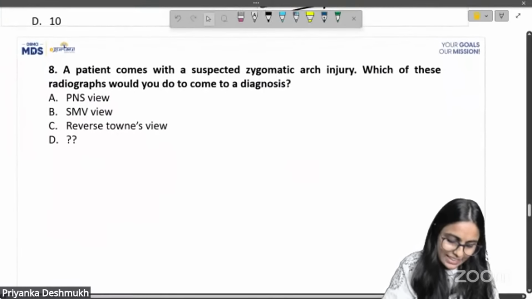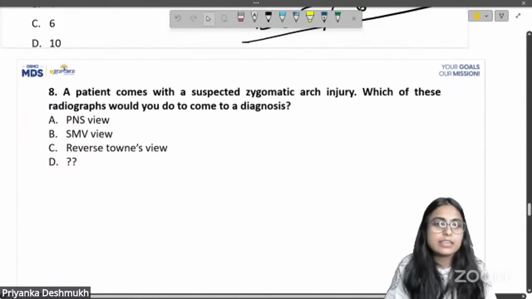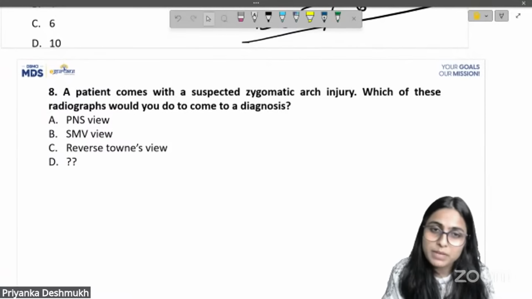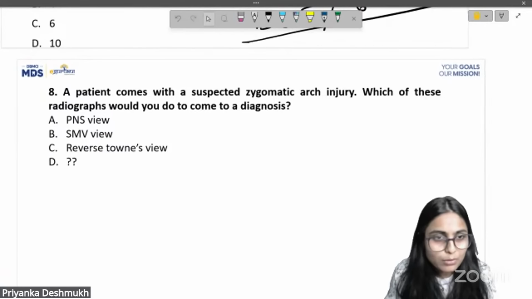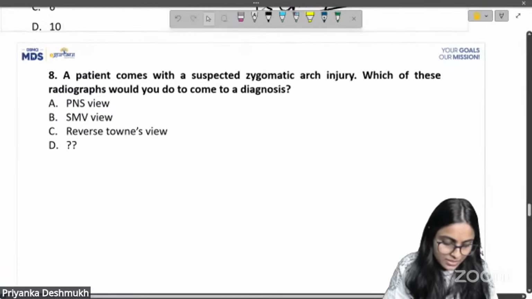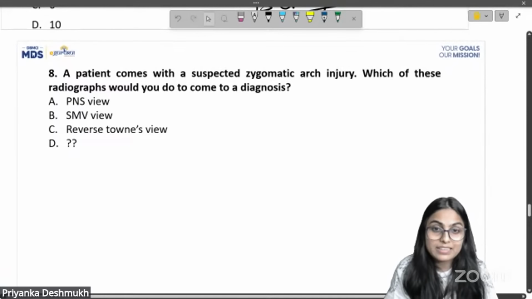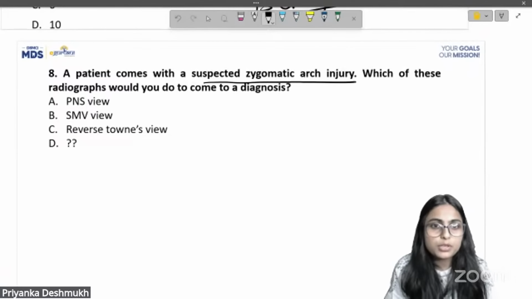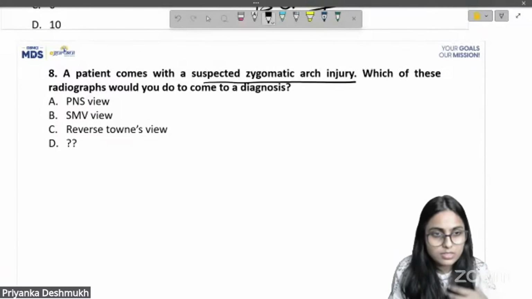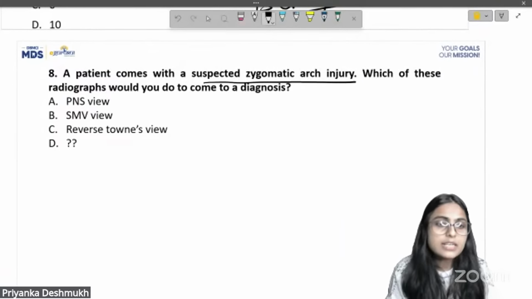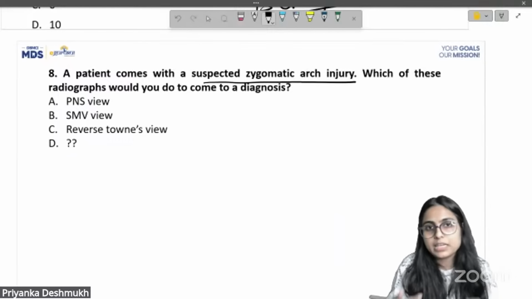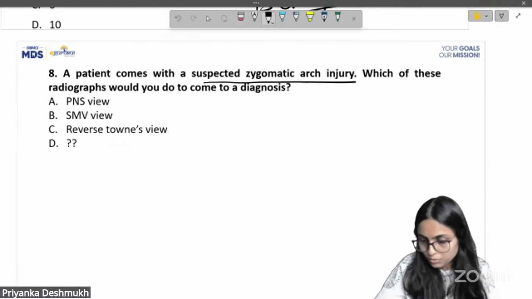Next is also very easy, a very direct pick from the notes. We have seen it multiple times, and I have solved the doubts in the Telegram group. A patient comes with a suspected zygomatic arch injury. Which radiograph would you do to come to the diagnosis? A, PNS view. B, SMV view. C, reverse Towne's view. D, we don't know. If anybody can recall, please do that.